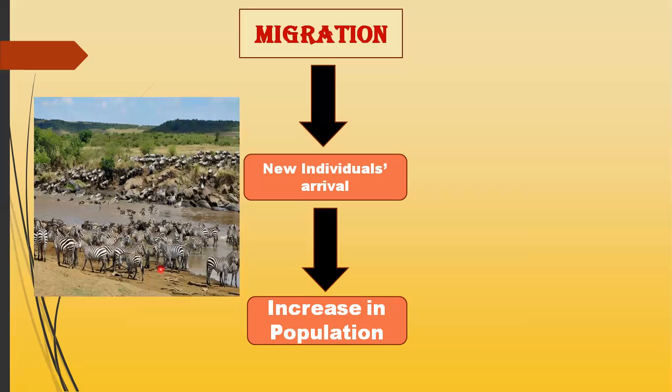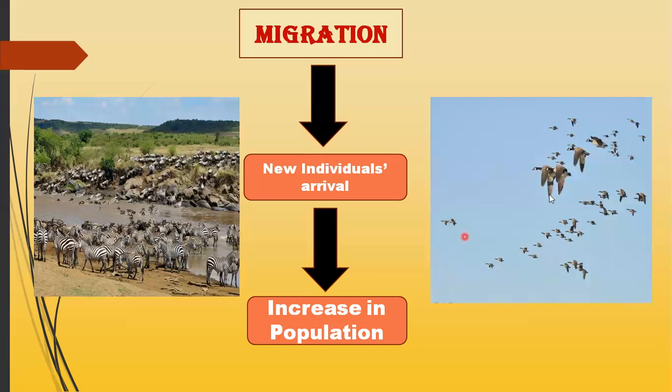So when they leave that place, they will arrive in a new area, and when they come towards the new area, they will cause an increase in the population of that type of habitat. For example, you can see here the migratory birds.